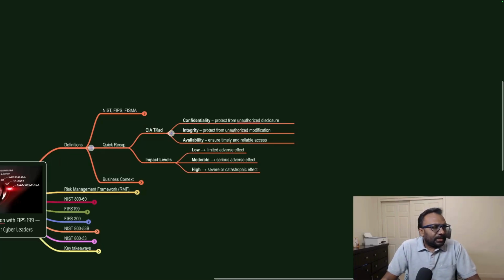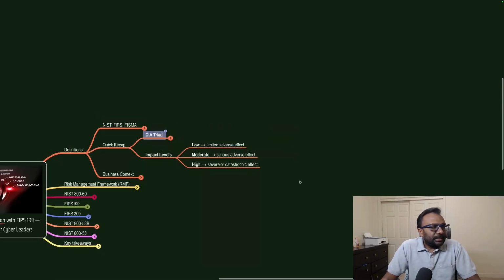Once we understand the CIA Triad, confidentiality, integrity and availability, it will be mapped to the various information or information systems. Then we need to understand the impact levels. What is the impact? Whether it is low impact, medium impact or high impact. This is the major focus of the FIPS 199 document, security categorization. When it is low impact, it is called limited adverse effect.